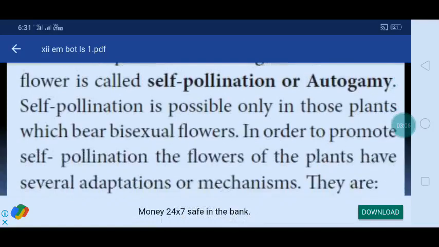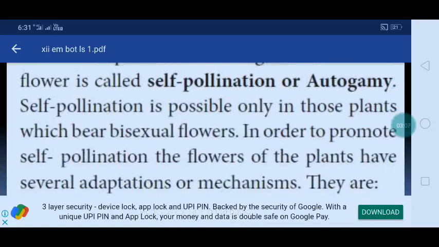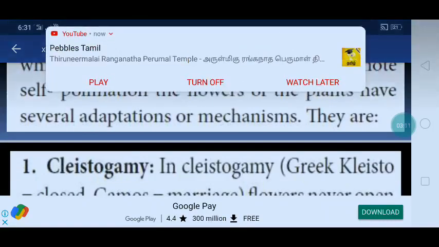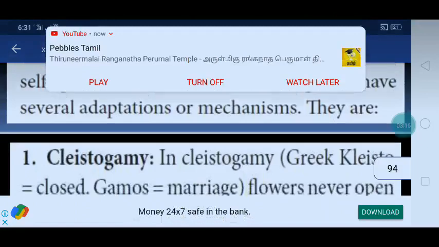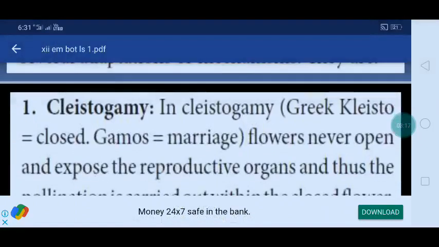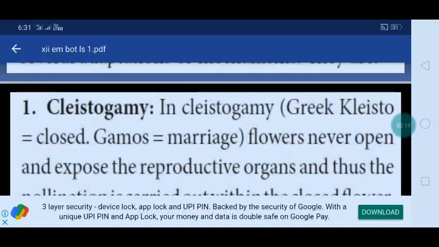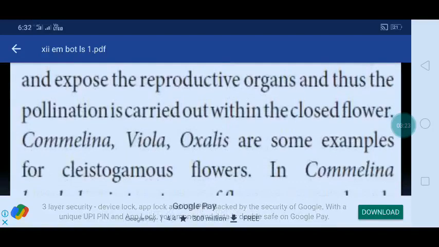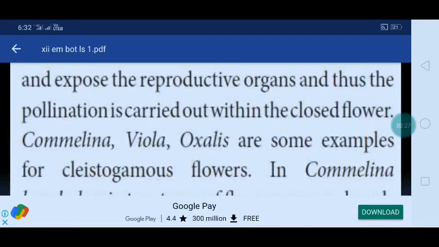In order to promote self-pollination, the flowers of the plants have several adaptations or mechanisms. The first one is clistogamy. Clistogamy: Greek clisto means closed, gamos means marriage. Flowers never open and expose the reproductive organs, and thus pollination is carried out within the closed flower. Camelina, Viola, Oxalis are some examples of clistogamous flowers.